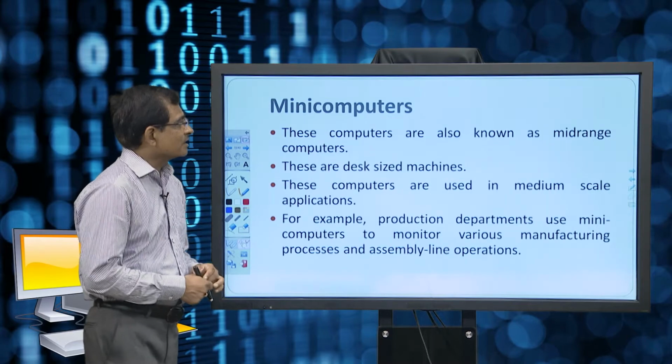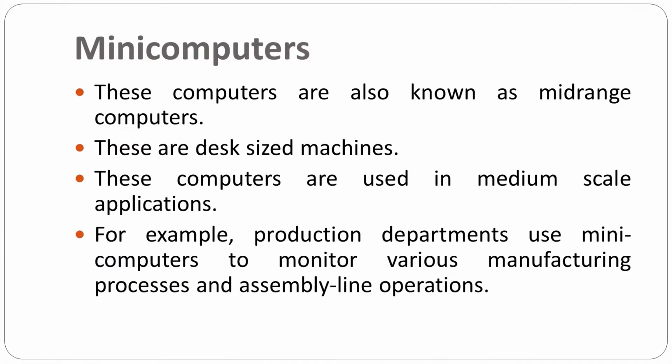There is another category called mini computers. These computers are also known as mid range computers. These are desk size machines. Whatever machines we are using as of now, the desktop machines, we can say are mini computers. These computers are used in medium scale applications. For example, the production department uses mini computers to monitor various manufacturing processes and assembly line operations.